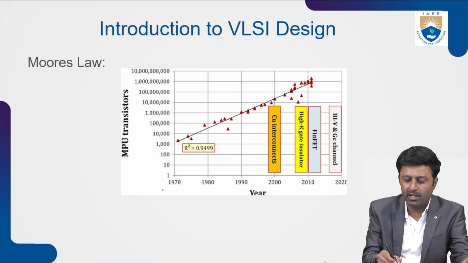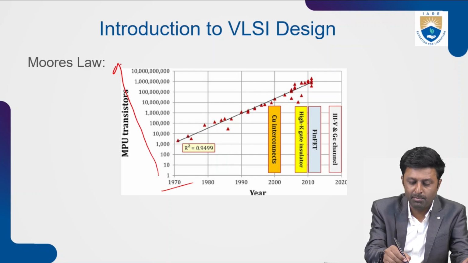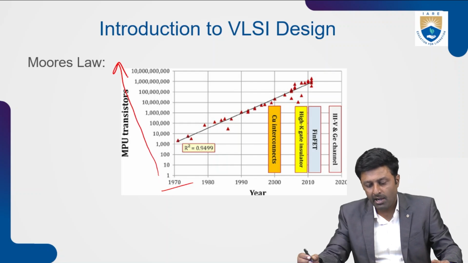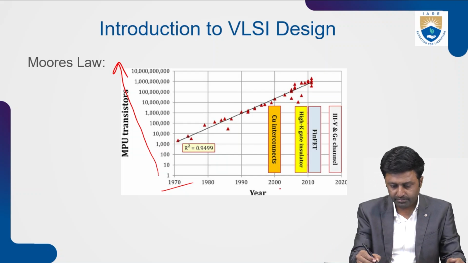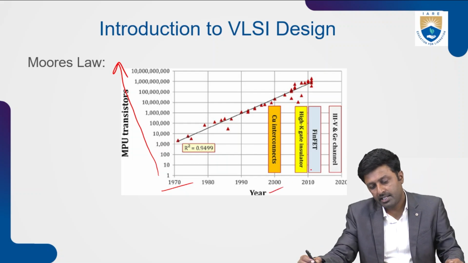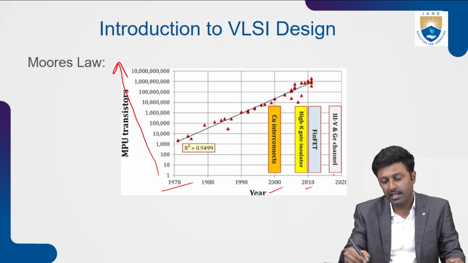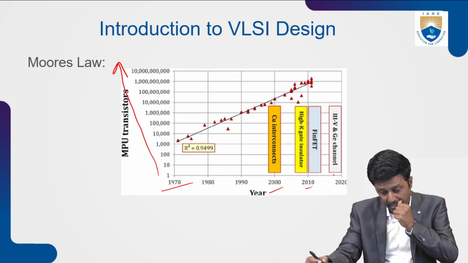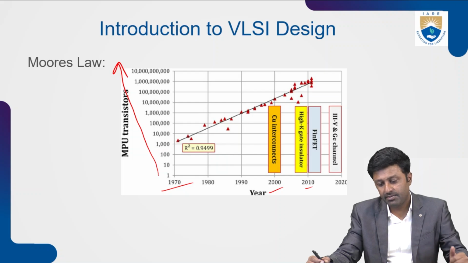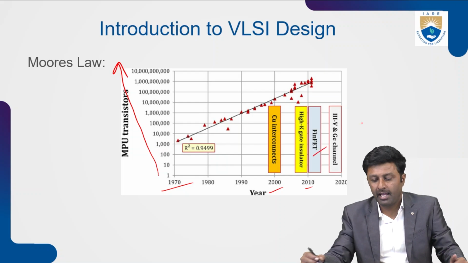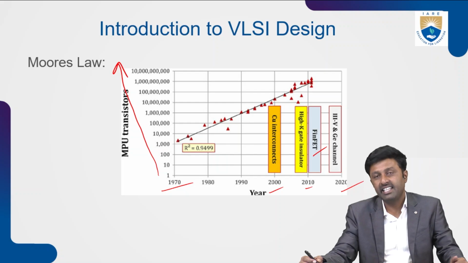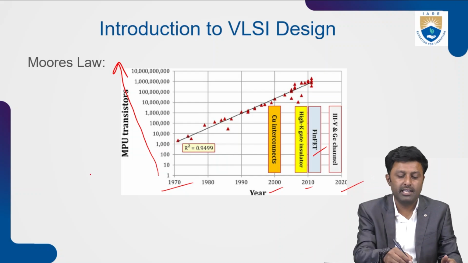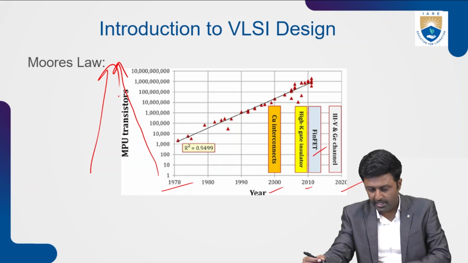As you can see, one more graph here from the year 1971. The number of transistors implemented on the IC has doubled. Because of that, in 2010, copper interconnects were used. Then high-K gate transistors were used. Then FinFET came into the picture. Then later we are using III-V and germanium channels. Because of this, as you can see, the number of transistors is doubling every year.